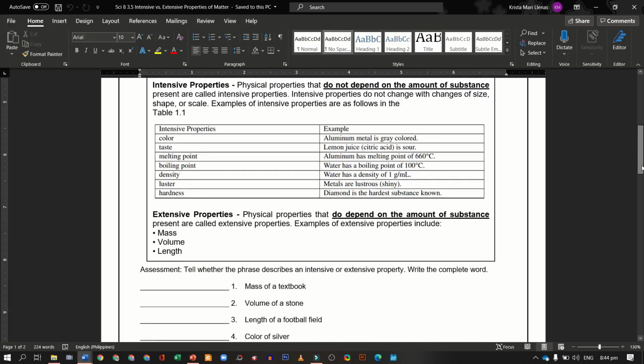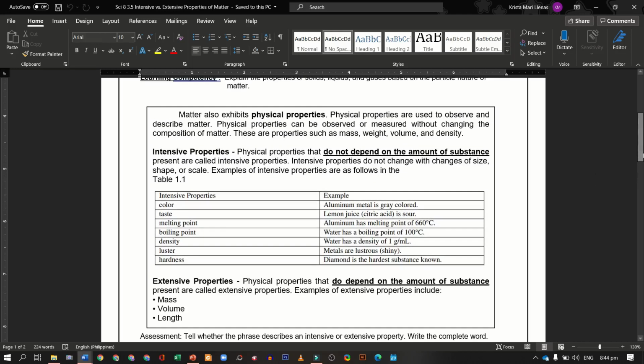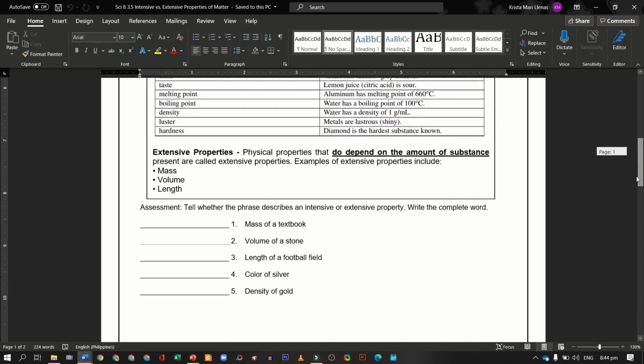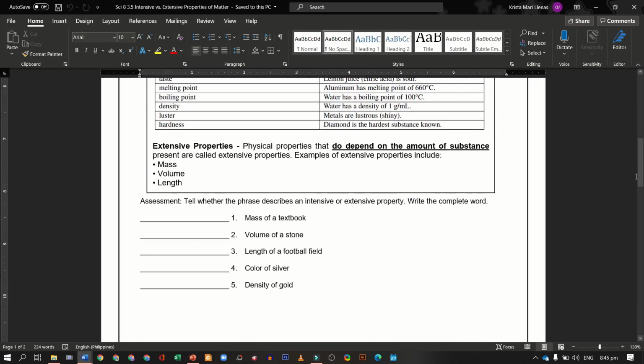Extensive properties do depend on the amount of substance. We have examples: mass, volume, and length. So, when you say intensive, these are physical properties that do not depend on the amount of substance, while extensive properties are the physical properties that do depend on the amount of substance. So number 1 to 5, just write your answers on the answer sheet provided.